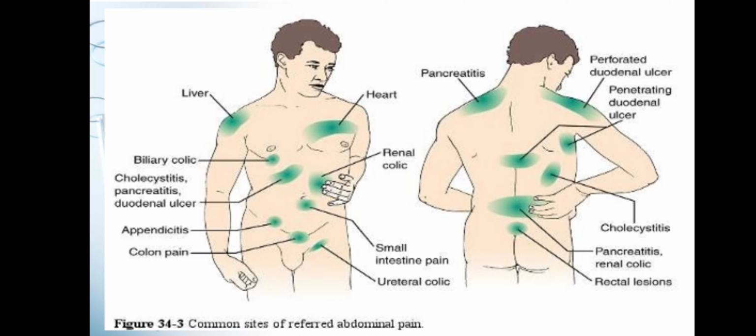Sa right, sa pinakababa, we have the appendicitis. And then dito naman sa malapit sa ating ari, sa taas niya, we have your colon pain. And then sa singit, we have your ureteral colic. And then sa taas naman, we have renal colic. And then dito naman sa taas ng ating left breast, if maramdaman mo ng pain, baka may sakit ka sa puso. Okay. So, yan po yung mga iba't ibang sites ng referred abdominal pain.